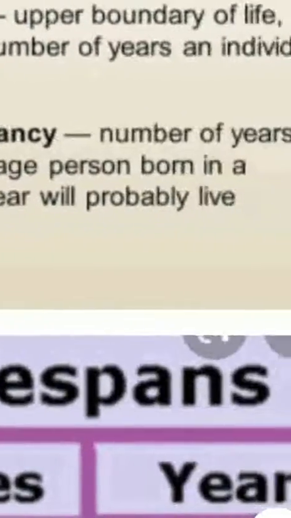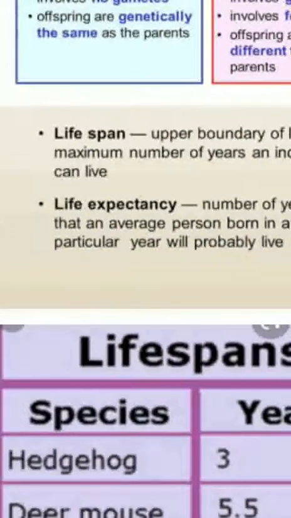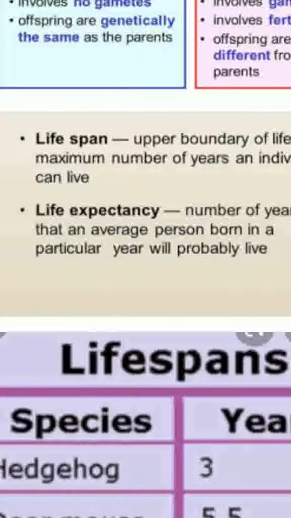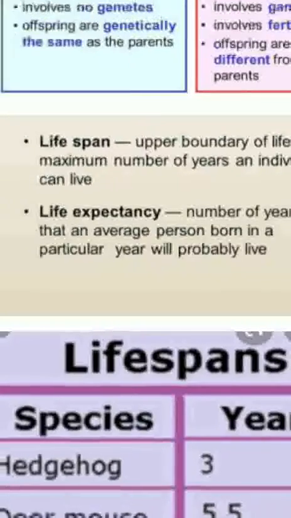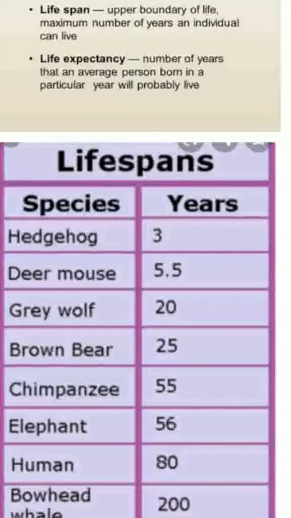What is this? It is the number of years that an average person born in a particular year will live. When we can expect the totality of the years up to which an organism can live, this is called life expectancy. Now let us talk about the lifespans of a few organisms, for how long they live, since lifespan has nothing to do with the size of the individual. Size could be smaller or bigger, and that has no proportion to the number of years they live.